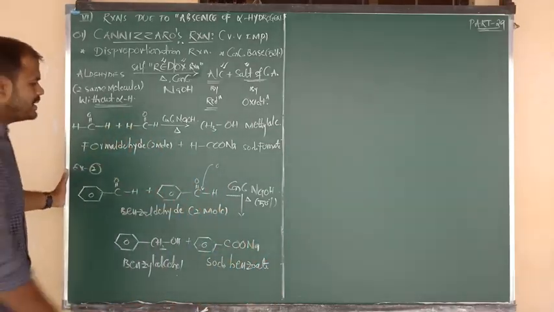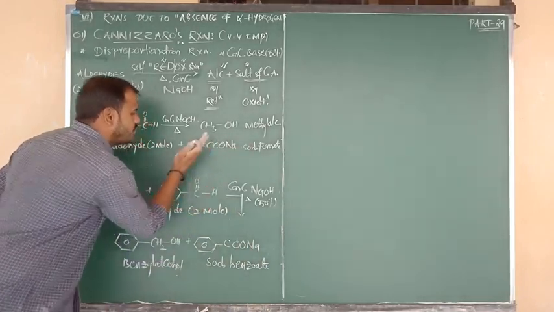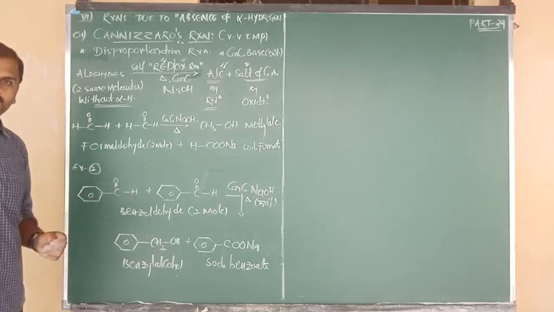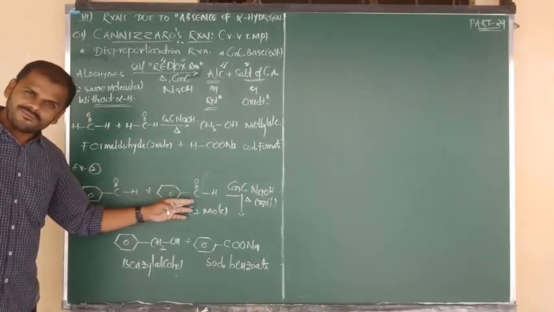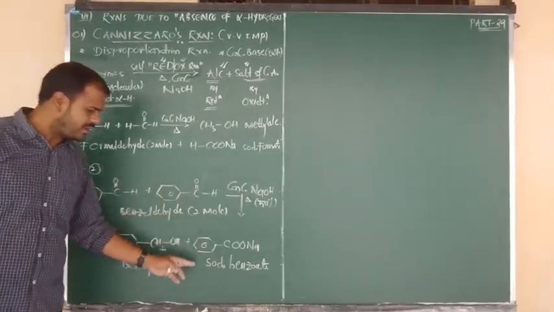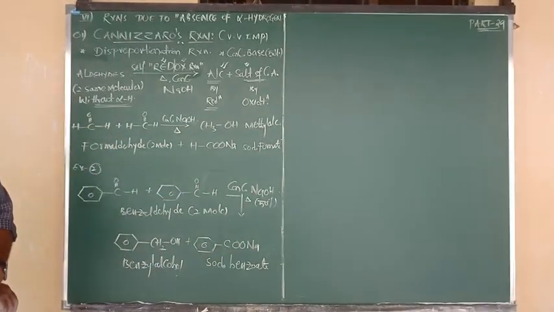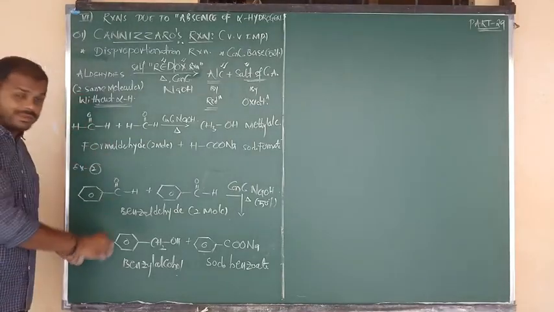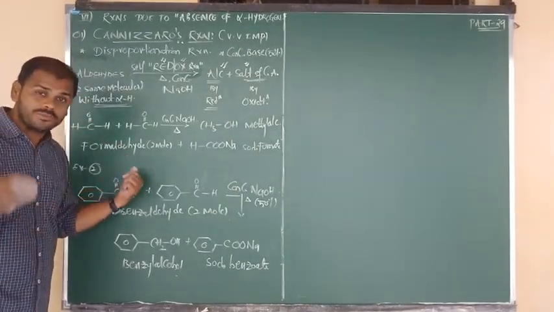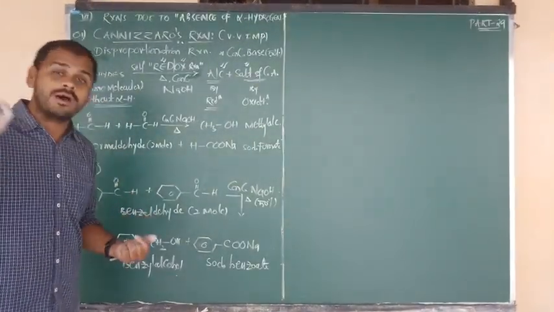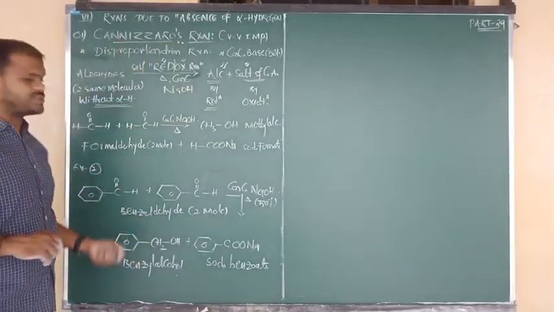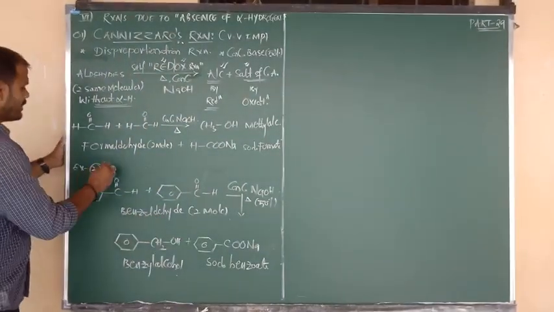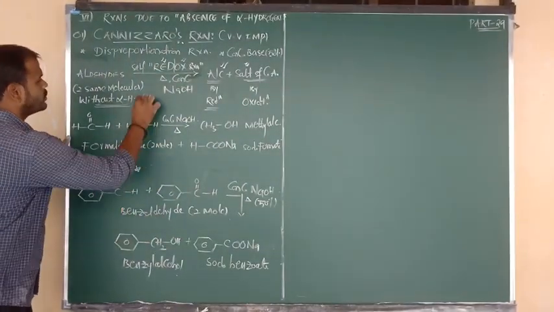Okay, all of you. So in that manner the first molecule undergoes self reduction, which gives alcohol. The second molecule undergoes self oxidation, oxidizing into the salt of carboxylic acid. Okay, na beta. Yes, you have to be focused on both the examples, not on one example. Particularly in the board exam, they are going to ask you the question: give the Cannizzaro reaction using formaldehyde, give the Cannizzaro reaction using benzaldehyde. So 100% you have to be focused on both the examples.